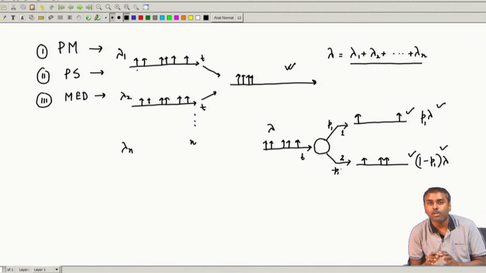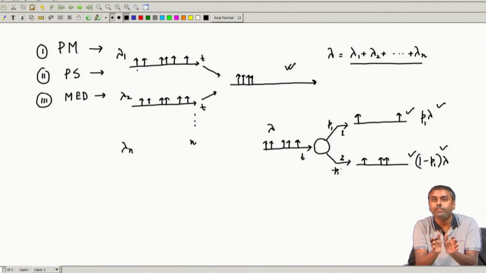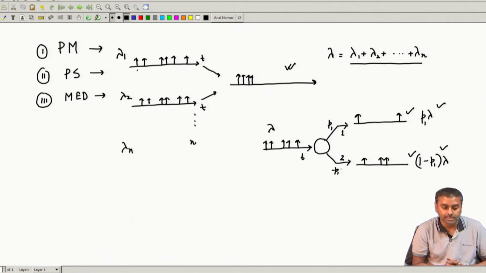Okay. So, this is called the Poisson splitting process. That means, if you branch a Poisson process out with probability, the branches still remain Poisson and they are independent. If you merge two Poisson processes, they still remain Poisson and the strength is the addition of them. Okay. So, these two things we have seen already.